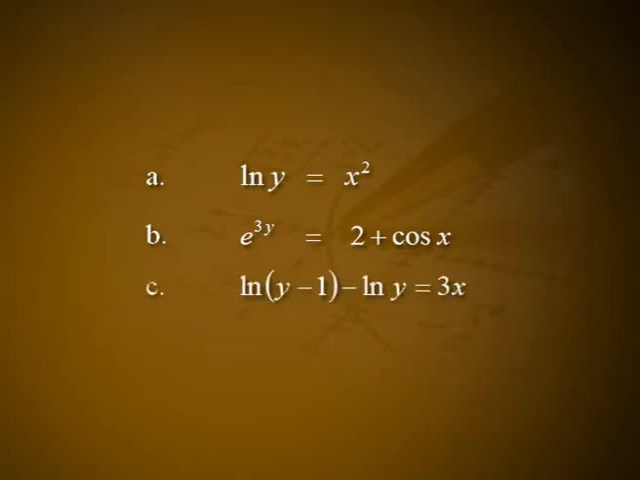Example 2. Solve for y. A. log y is equal to x square. B. e raised to 3y is equal to 2 plus cos x. C. log of (y minus 1) minus log y is equal to 3x. Solution. A. log y is equal to x square.